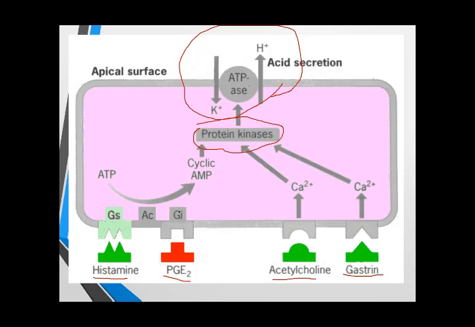prostaglandin, you can see here, activates the Gi protein. Gi is an inhibitory protein, and it inhibits all this process. So prostaglandin inhibits the release of hydrogen ion into the stomach and inhibits the release of gastric acid. So it has a defensive role. And non-steroidal anti-inflammatory drugs inhibit this prostaglandin, so they block this defensive role. This defensive role creates a balance between these aggressive factors and the inhibitory hormones.